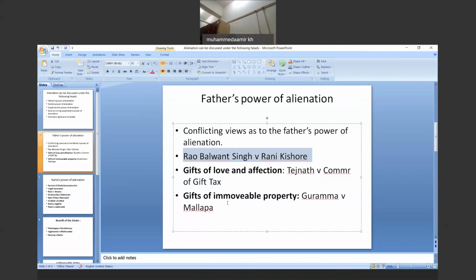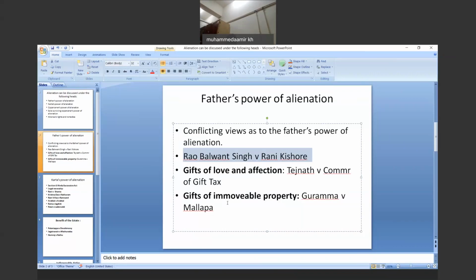So, when we talk about the gifts of love and affection, we have to understand that the father has the power to make a gift of love and affection of a small portion of a movable joint family property.